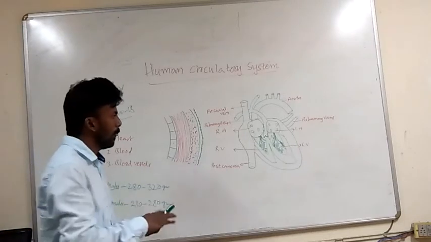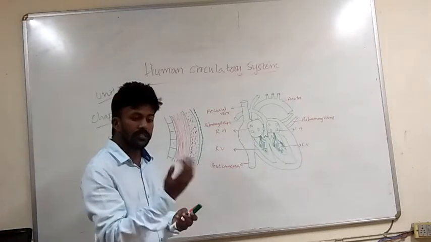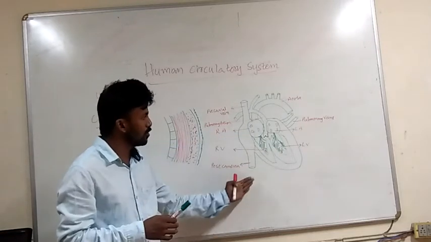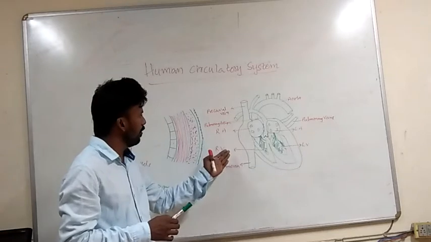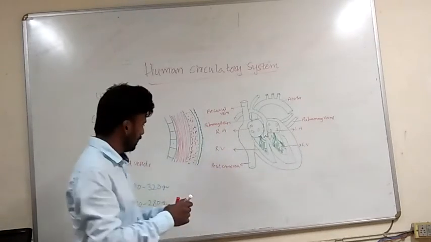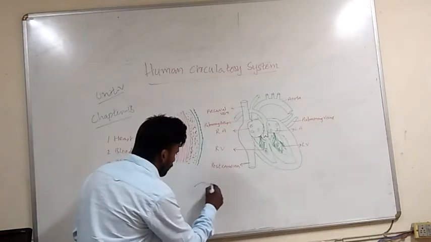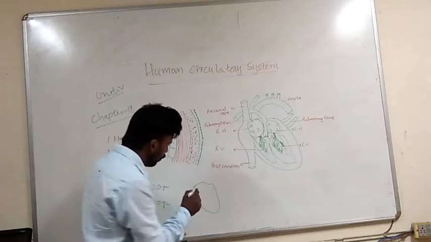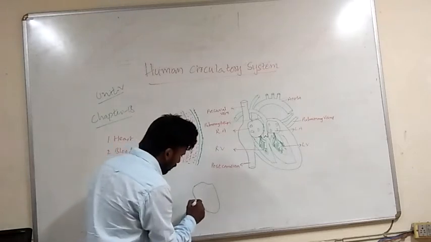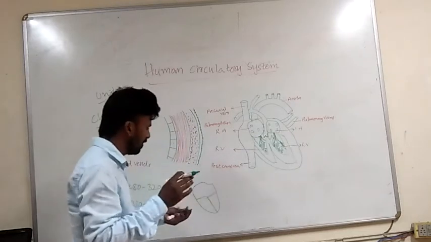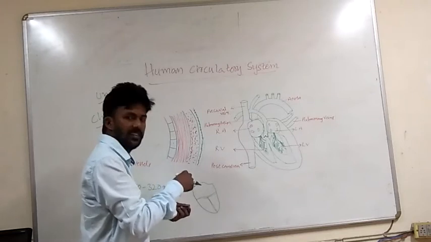Now let's move to the outside surface of the heart. We cannot see all four chambers and the blood vessels. We can see only two depressions. Let me draw here. If this is a heart, we can see one depression here, another depression here. A depression means nothing but a part which is compressed.